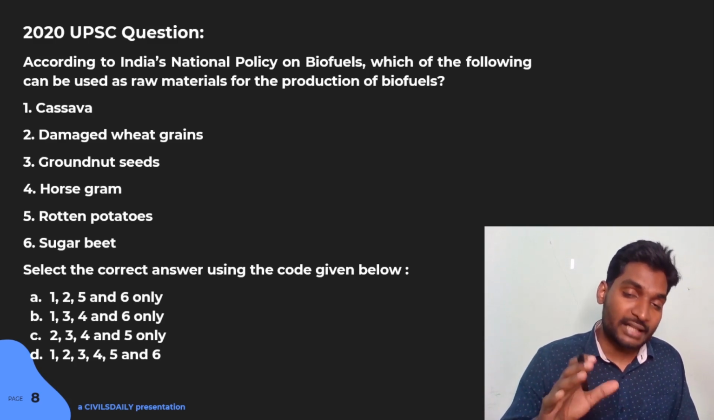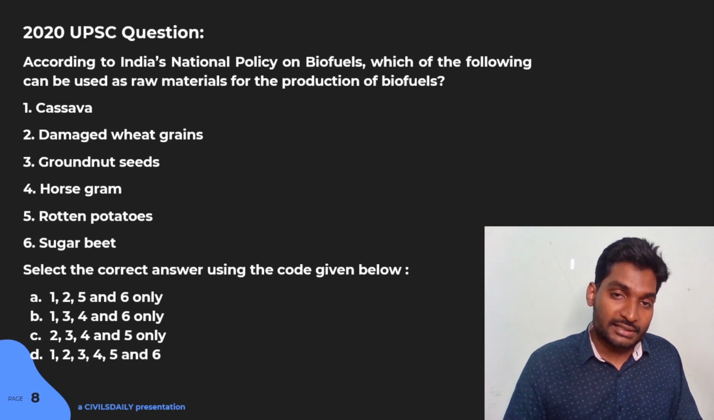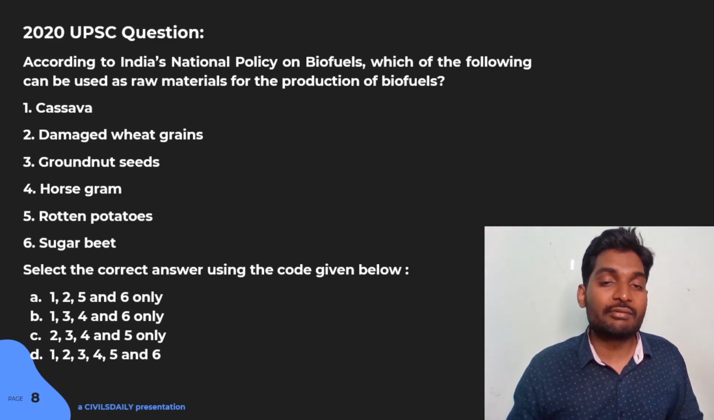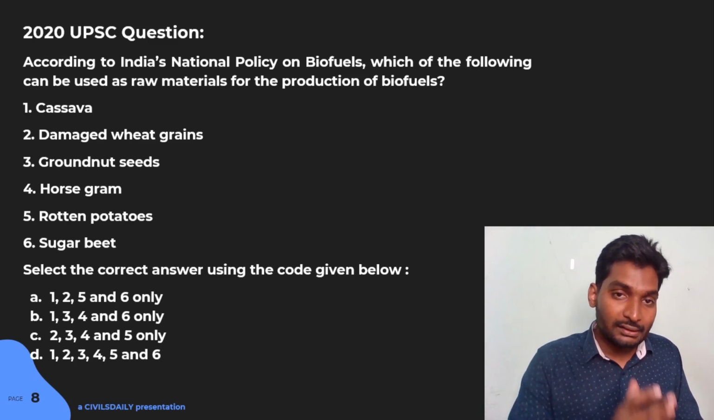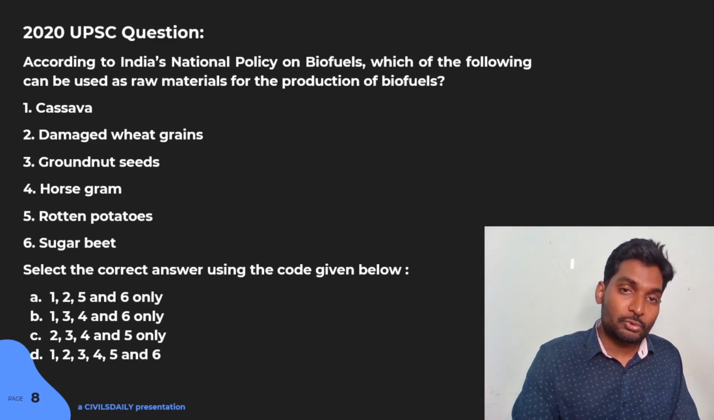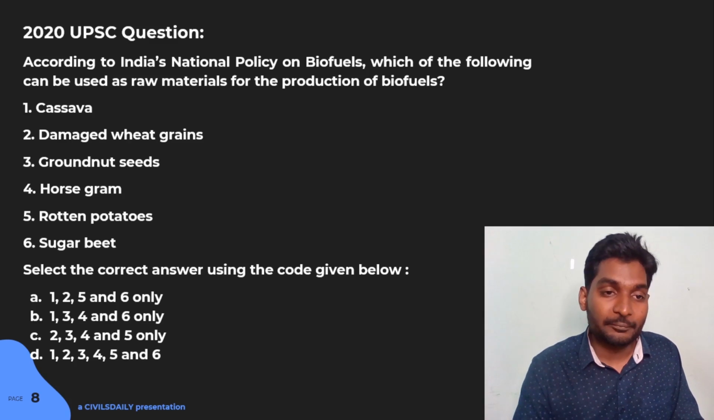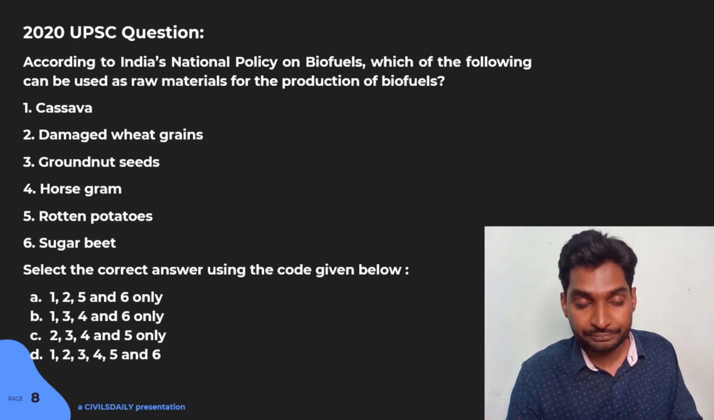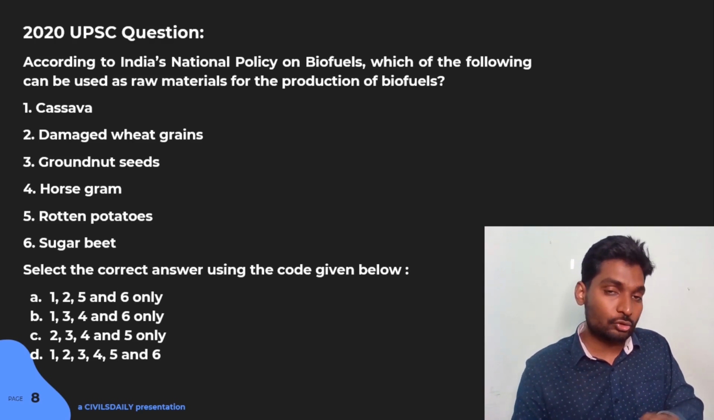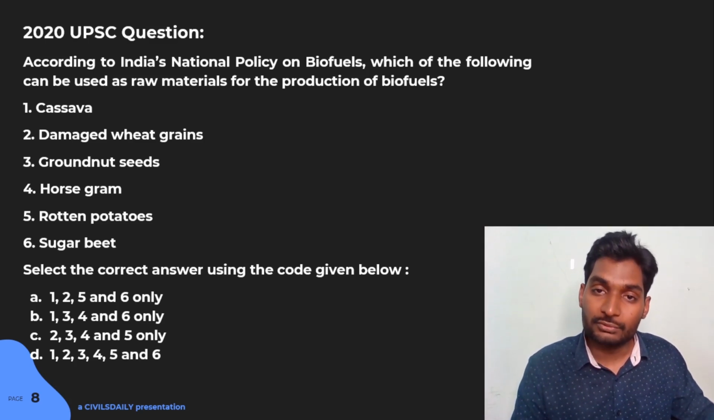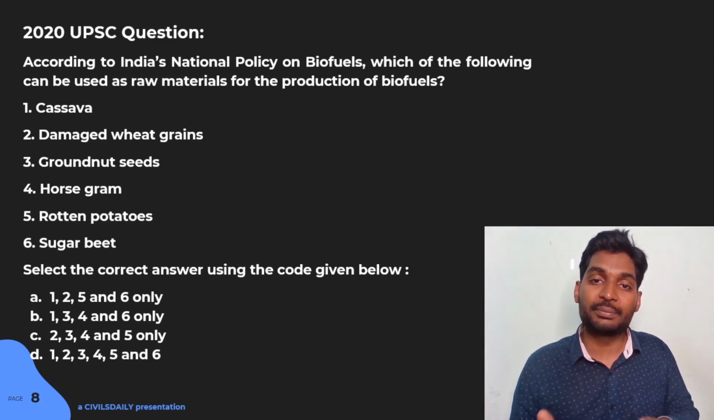Now please understand what we have done here. We assume that we have no idea whatsoever about the entire list being provided by the policy. We just asked ourselves a basic question: which products get wasted on a daily basis? And UPSC has also provided that clue in a very subtle manner. It has mentioned rotten potatoes, it has mentioned damaged wheat grains, thus giving a signal that those items that are liable to be wasted will be used for production of biofuels, and regular food products won't be diverted.